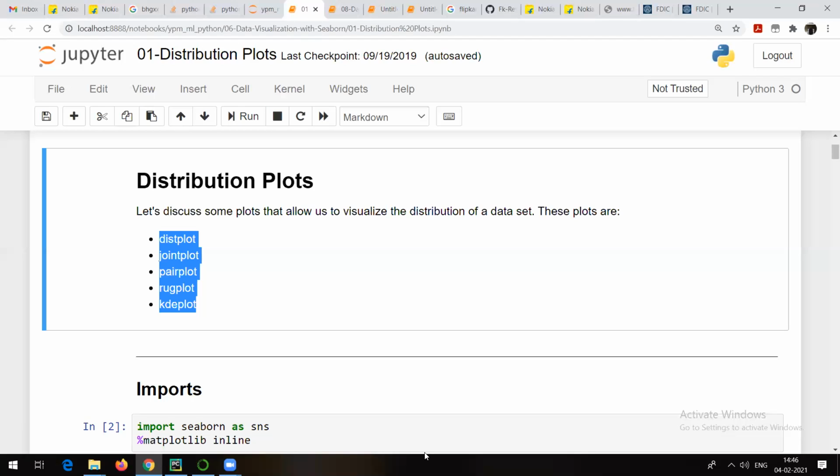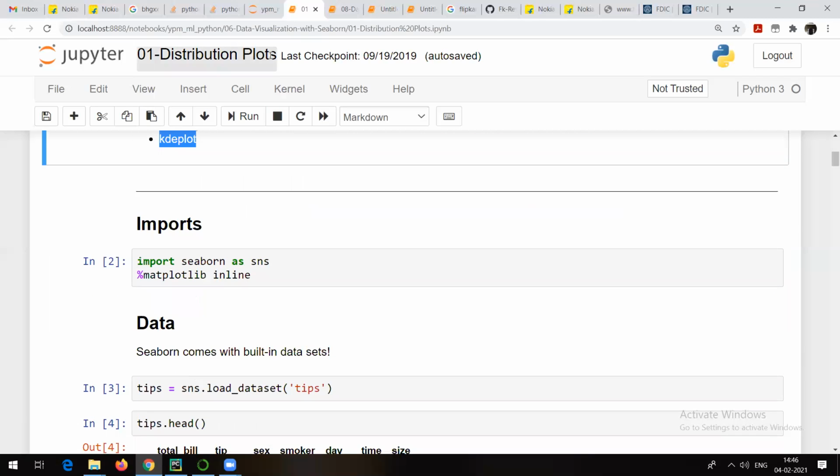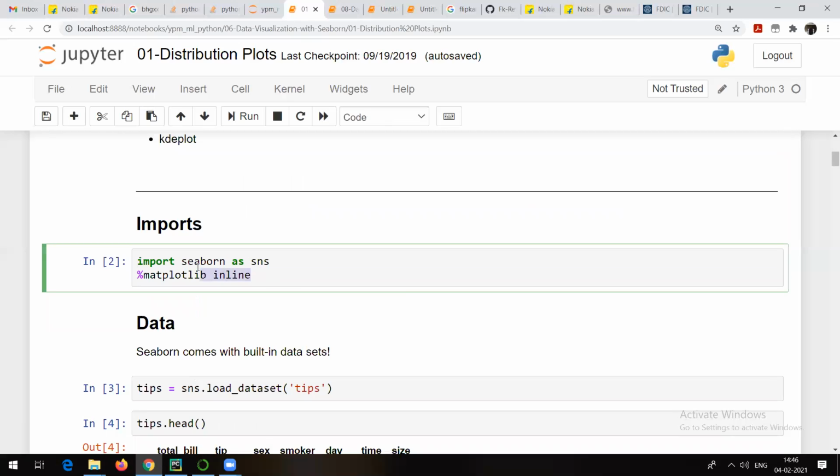So how are you going to come to know whether it's numeric or not, whether it's normally distributed or not, or symmetrical or not? Distribution, or we can say visualization, is going to help you. So let me import this particular package, Seaborn.